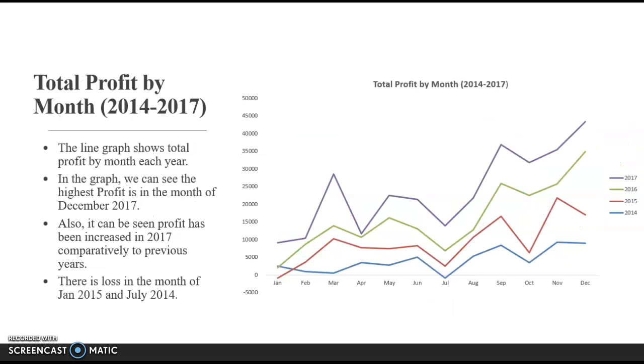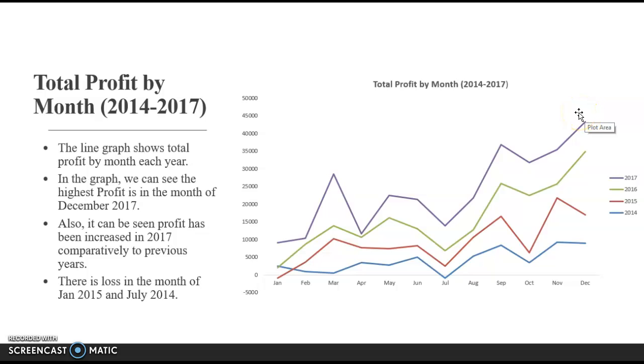For the profit, I tried to find out total profit by month for the period of 2014 to 17. I have used line graph to show profit by each month, each year. And we can see in the line graph that highest profit is seen in the month of December 2017.